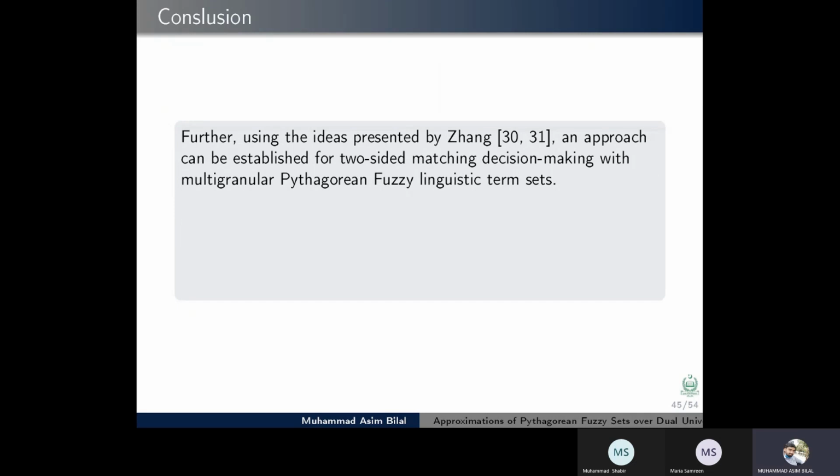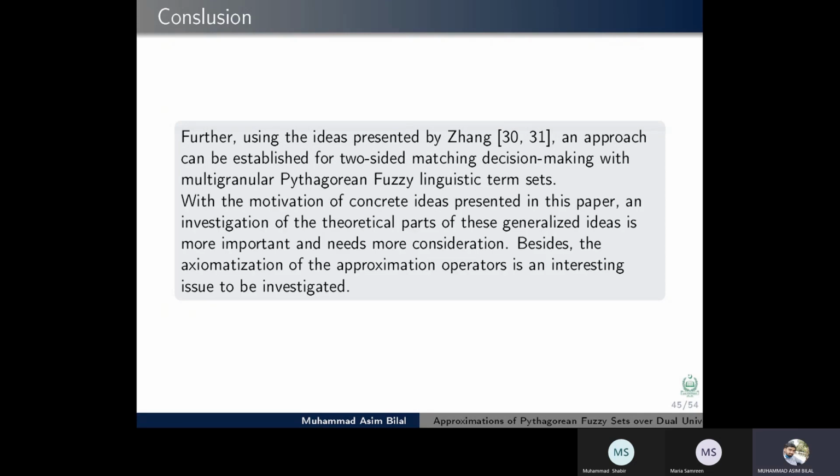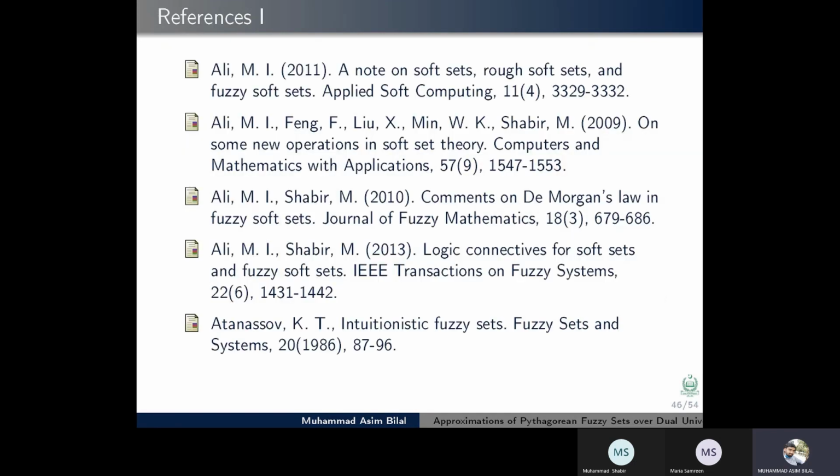Further, using the ideas presented by Zhang, an approach can be established for two-sided matching decision making with multi-granulation Pythagorean fuzzy linguistic term sets. With the motivation of the concrete ideas presented in this paper, an investigation of theoretical parts of these generalized ideas is most important and needs more consideration. Besides, the axiomatization of approximation operators is an interesting issue to be investigated. References.